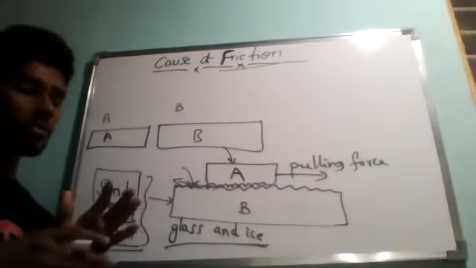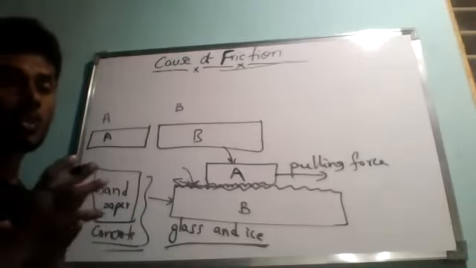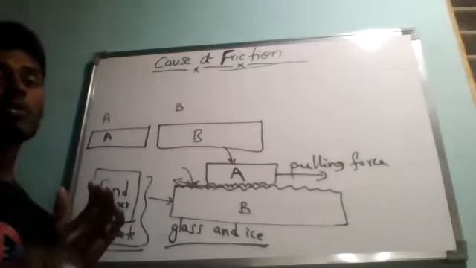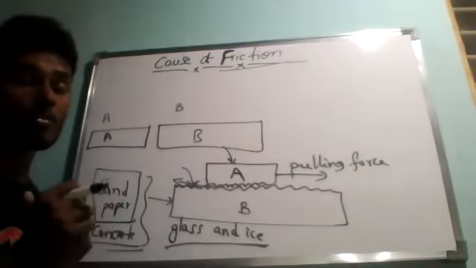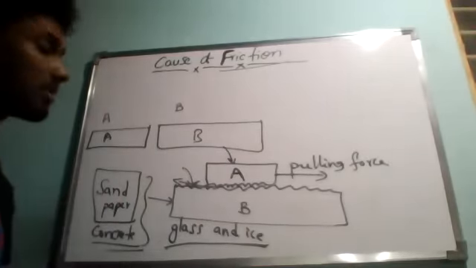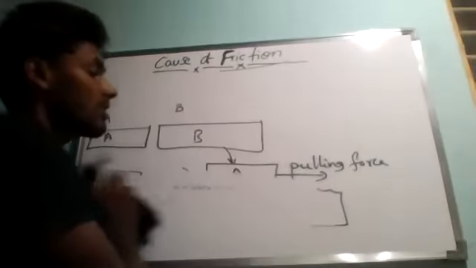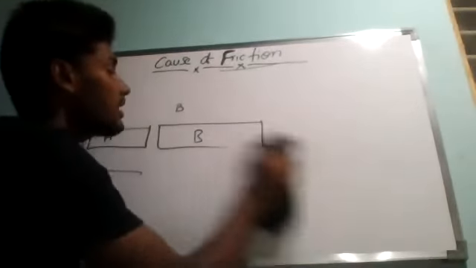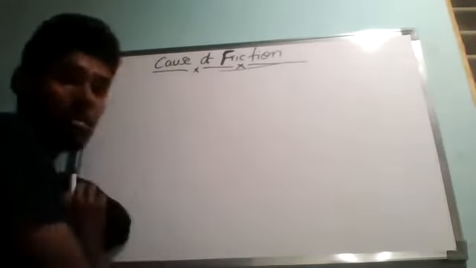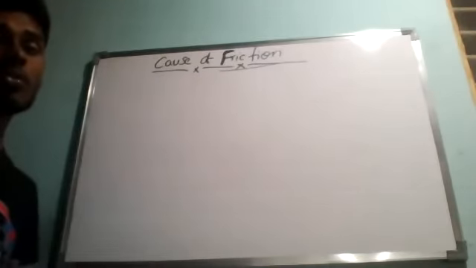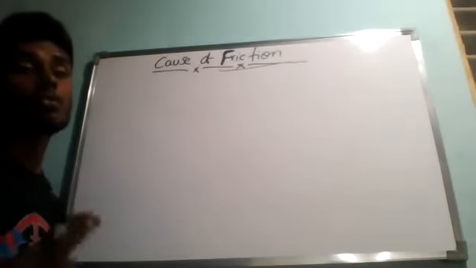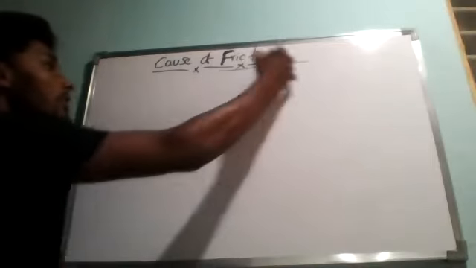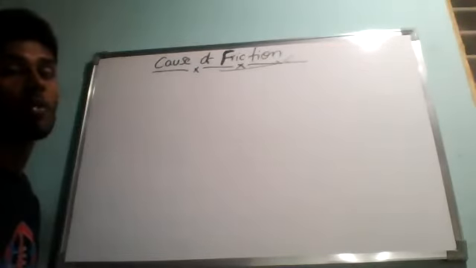Now we are going to study the next important topic. Before going further, we need to know in some detail about a particular instrument called a spring balance. If we know what a spring balance is and how to measure with it, then later we'll study some experiments with the spring balance, because it will be used to perform some activities based on friction. That is why you need to know what a spring balance is.